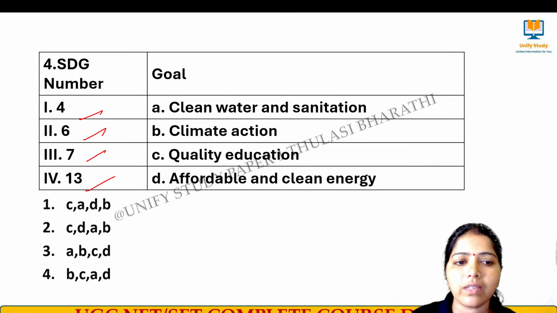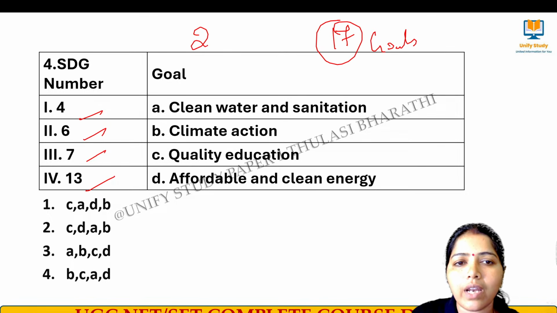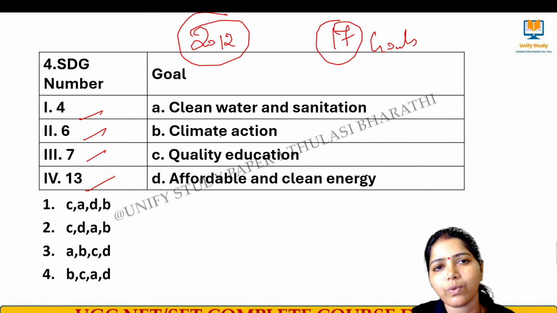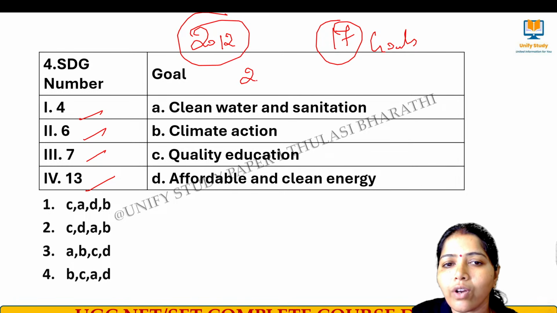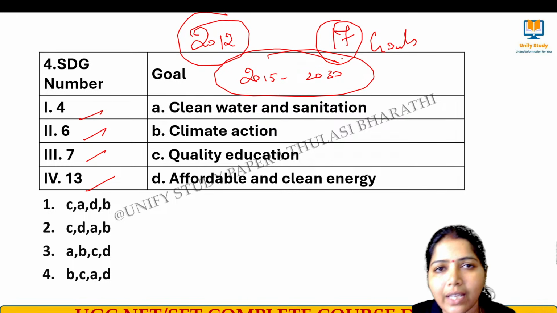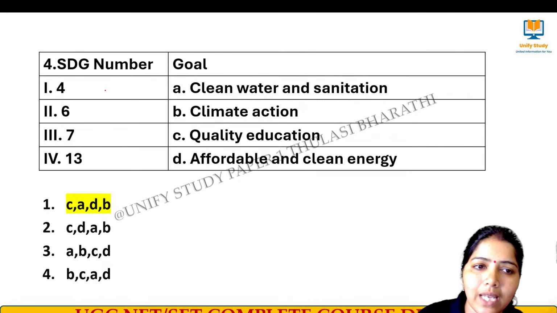4, 6, 7, 13. Totally we have 17 goals, framed in the year 2012 at the United Nations Conference on Sustainable Development. This SDG was framed with a target of 15 years, from 2015 to 2030. That is a 15 year goal, having 17 goals here. Towards those 17 only we are all moving. Yes, very good. The right answer is option number 1.